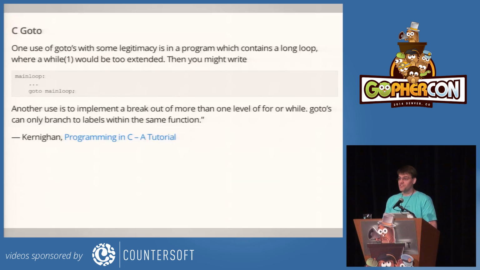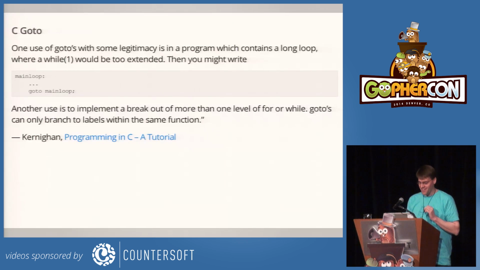He says, one use of go-tos with some legitimacy is that you have a long loop and a while one might be too extended, which I assume he means indented. And then you might write the code with a go-to. And so another use is to implement a break out of more than one level of for or while, which we can do with explicit syntax now in Go. And then he adds, for the assembly programmers in the room, go-tos can only be used to branch to labels within the same function, which mattered to them. But thankfully, people have forgotten that might be something you want to do.